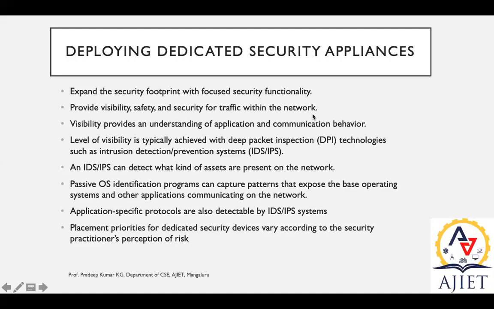So within the private area network of a smart object, when we say a smart object, one single object may be enabled with more than 10 sensors. Consider as an example our own mobile phone, whether it is Android or Apple, any company's mobile phone. Each mobile phone will have more than 10 sensors in it. So how do we provide visibility, safety and security for transmission of the data in your mobile phone? For example, there is a camera module. You are supposed to capture data.